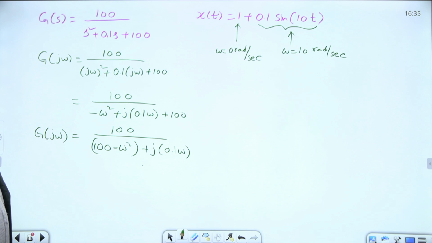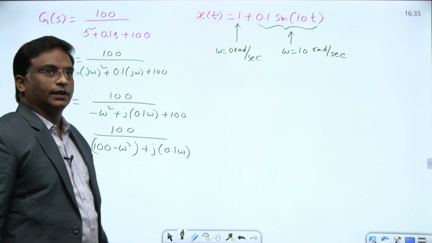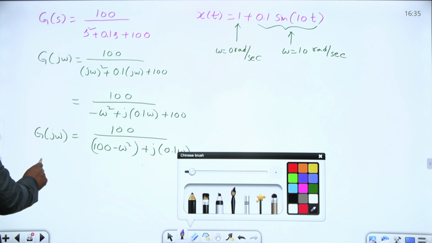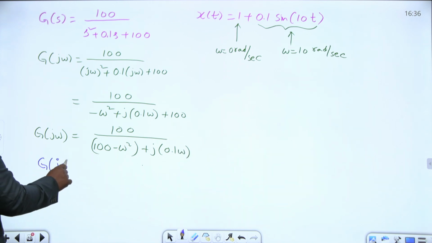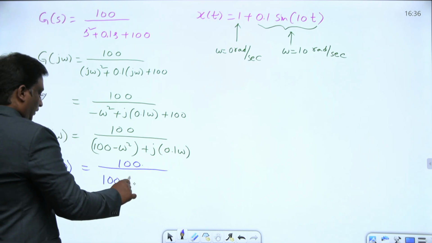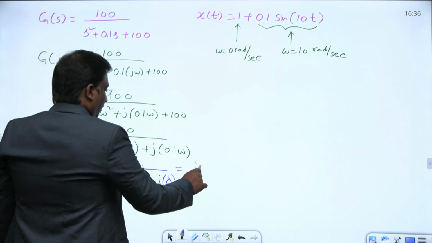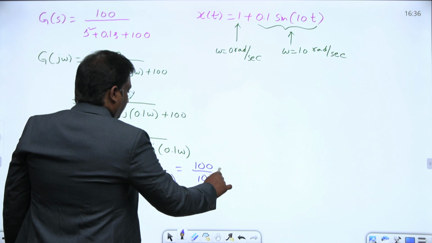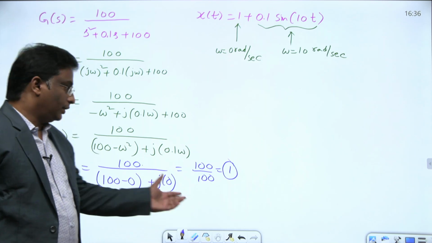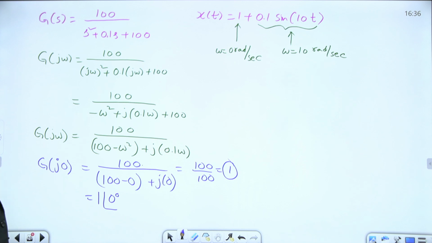You do one thing. What are the different frequencies of operation in the circuit? One is 0 radians per second, another is 10 radians per second. Calculate this transfer function at two different frequencies. What is G of j0? This is 100 by j0, 100 minus 0 square, plus j into 0, or this is 100 by 100. What is this 100 by 100? This is 1. Here the magnitude is 1, angle 0, or this can be written as 1 at an angle 0 degrees, G of j0.